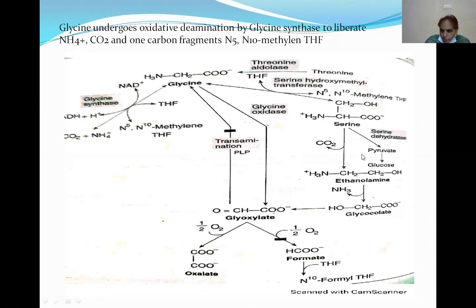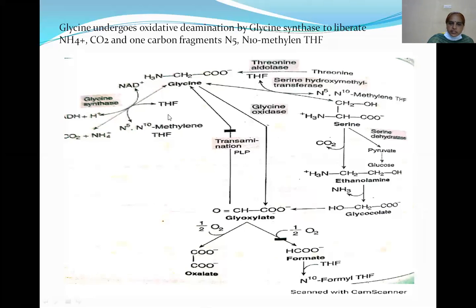This pyruvate is a precursor for glucose. That's why glycine is a glycogenic amino acid, because it is involved in the synthesis of glucose through serine.